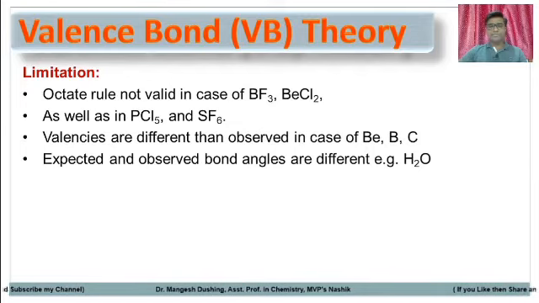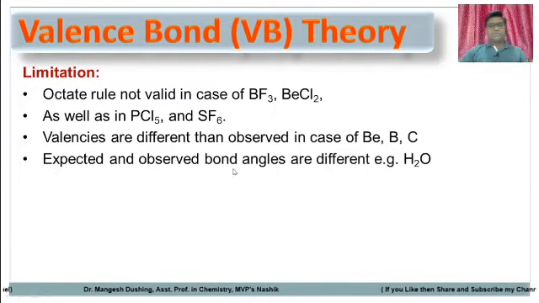Similarly, boron contains only one unpaired electron in its outermost shell. So its valency should be 1, but it shows a valency of 3. It forms the compound BF3 with valency 3. The well-known example is carbon. In carbon, the outermost shell, that is the 2p orbital, contains only 2 unpaired electrons. So carbon valency should be 2, but carbon shows a valency of 4. So the valencies are different than observed in the case of some atoms.